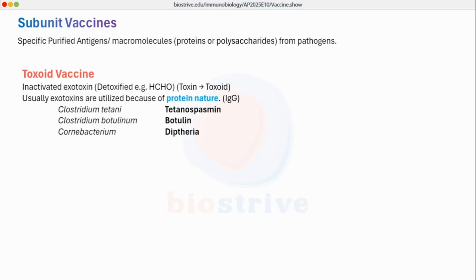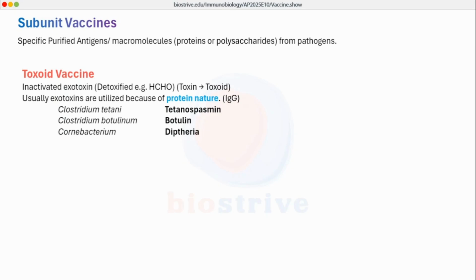So the ineffective form, which is the inactivated form, is known as toxoid. So toxin becomes toxoid. Toxin is a natural form which was very much active, very much capable of causing the disease, whereas toxoid is artificially changed form of toxin which will no longer be able to cause disease. So usually these exotoxins are utilized in the process. So toxins are of two types. One is exotoxin, second is endotoxin.